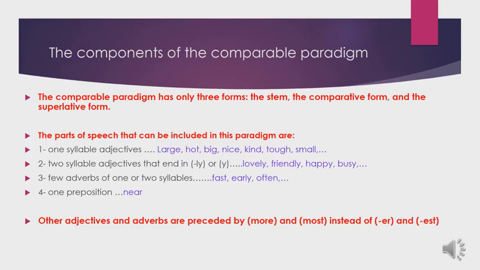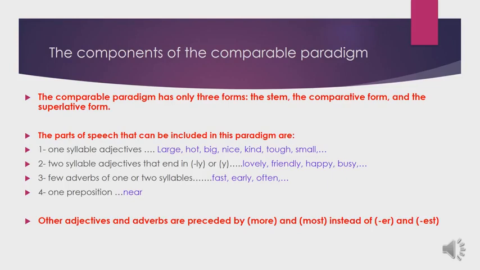This lecture is about the last type of paradigms, which is called the comparable paradigm. The comparable paradigm consists of three forms only: the stem, the comparative form, and the superlative form. We have three forms only.